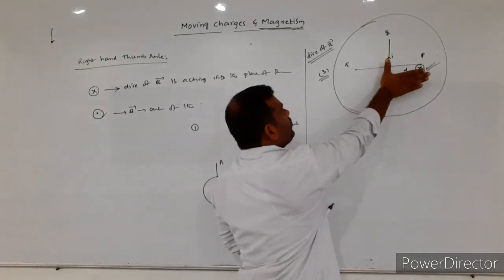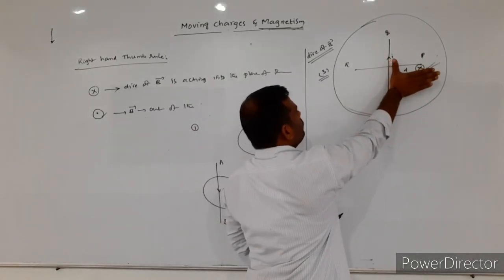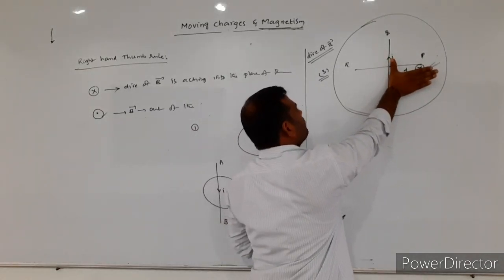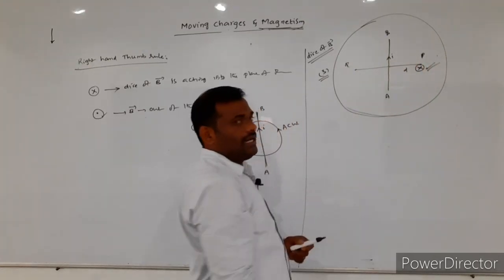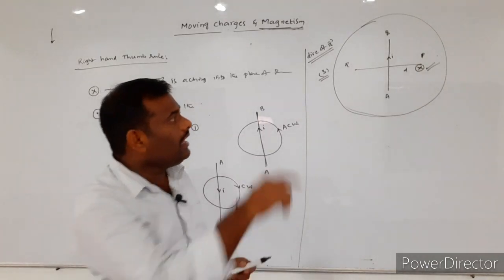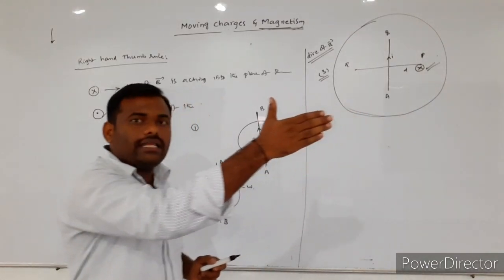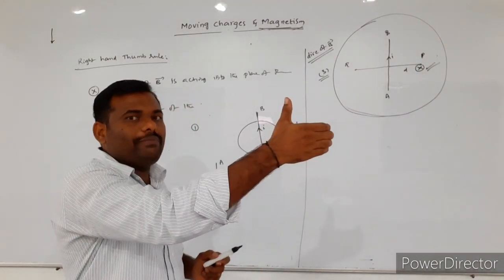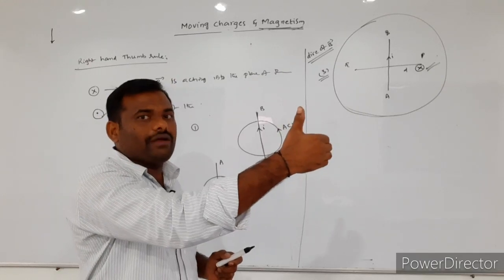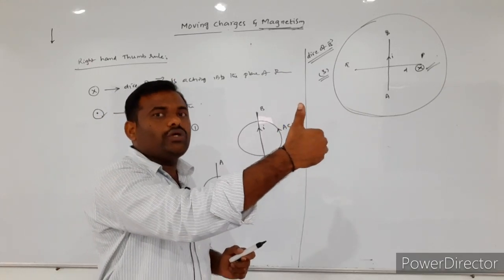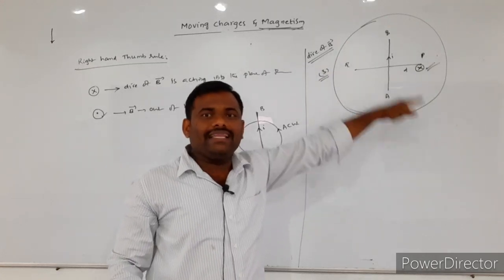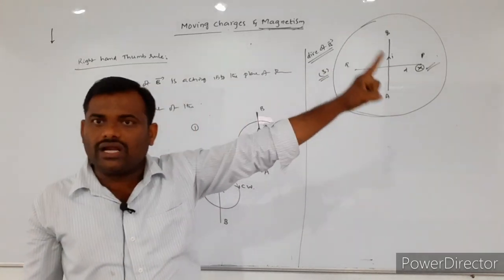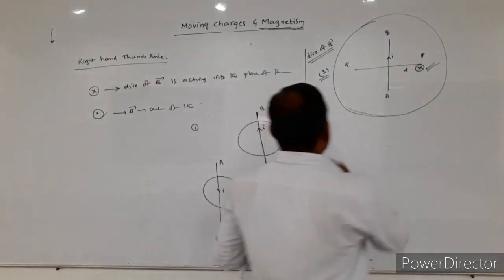Just place your right hand thumb along the direction of the current, and the curling fingers are giving the direction of the magnetic field. While you are curling the fingers, they will be acting into the plane of the paper. Into the plane of the paper means the corresponding symbol is what? Cross mark.